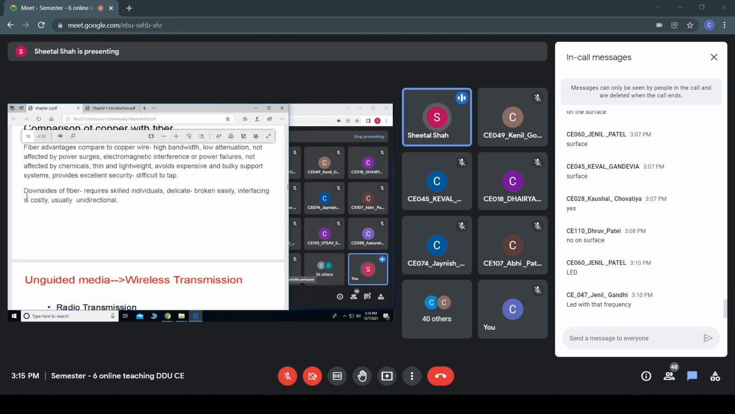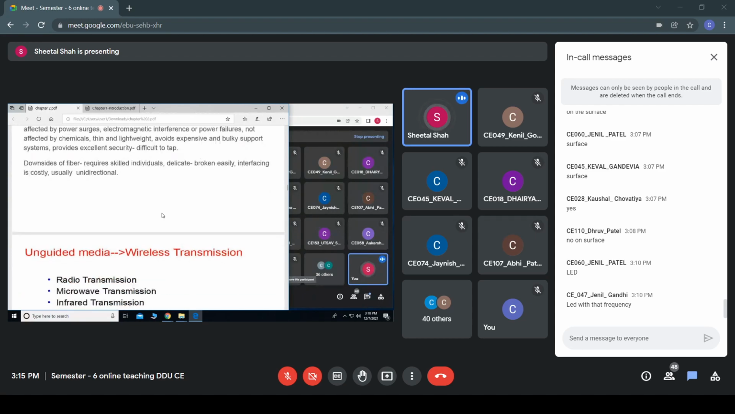Whereas the disadvantage is that it is delicate and broken easily because it is made up of glass, and interfacing is costly. For example, if we want to connect two fiber optic cables, then it requires a lot of skilled individuals to connect those two cables. Interfacing is costly and usually it is unidirectional. So these are some of the disadvantages of using fiber optics over the copper wire.